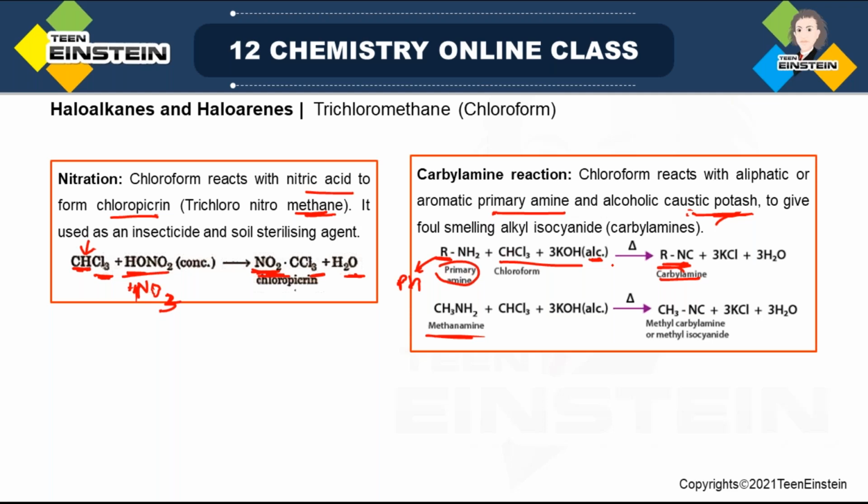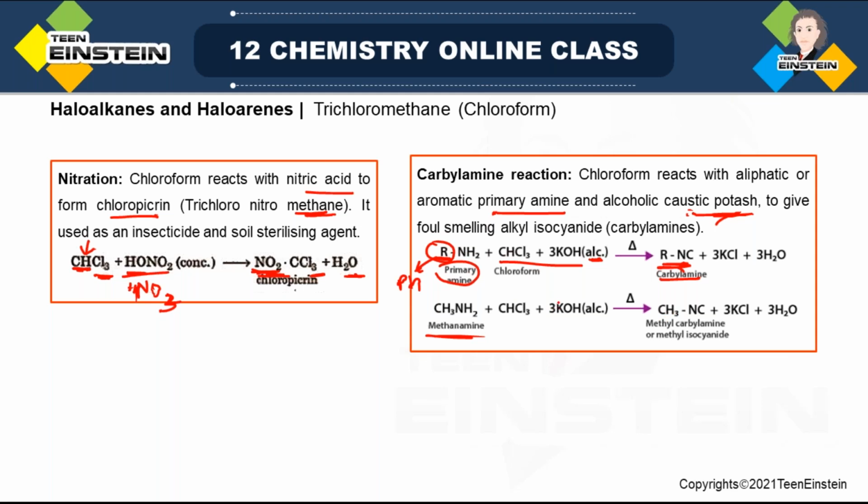Not foul smelling, but any specific smell should be there. So in this case you can see it has some specific smell. Whatever carbylamine is produced, it depends on what kind of R group you have taken, but for any type of carbylamine, whether this R is methyl, phenyl or ethyl, this molecule will always have a foul smell. So that is why this test can be used as an identification test for primary NH2.